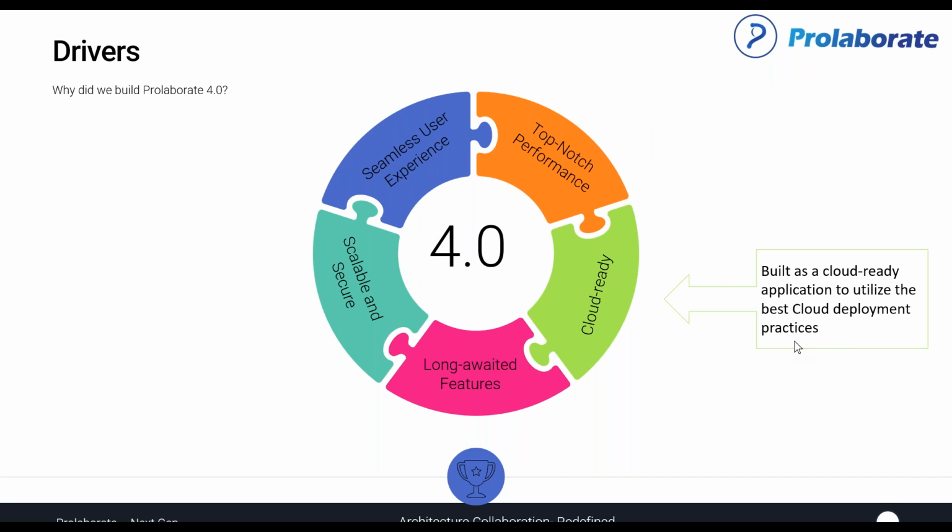And then cloud ready. Collaborate as a web platform has been changing the way the Sparks tool suite has been deployed. However, with the advent of COVID and all the work from home, the in-house infrastructure is becoming a second choice for most of our teams. Everyone is cloud first, and everyone realizes cloud is the way to go. So we wanted an application that is architected for cloud deployment, more nimble, more scalable, and available across zones. So cloud readiness was one of the key drivers as well.